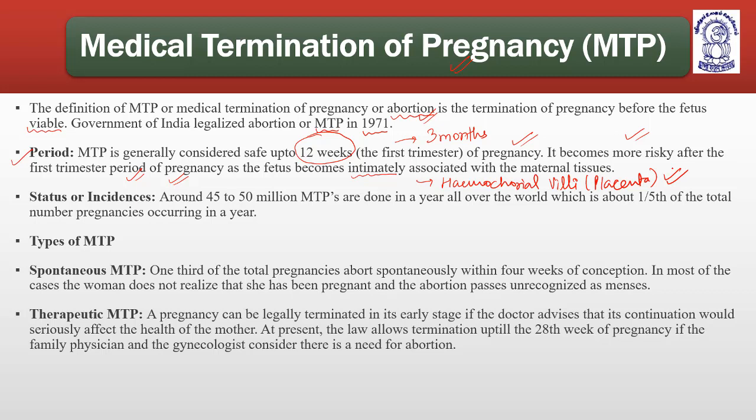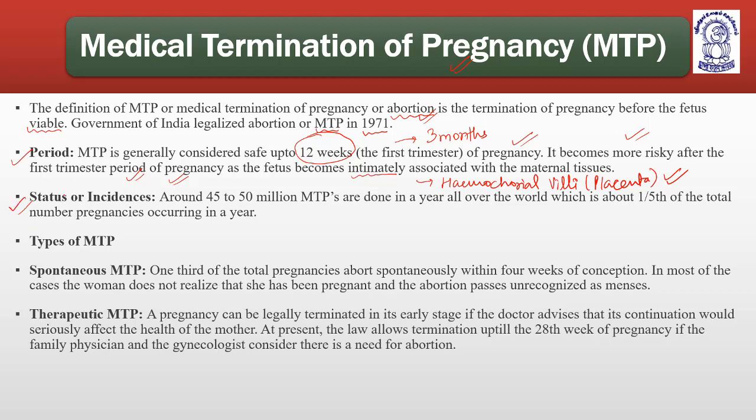So MTP is generally considered safe within 12 weeks, the first trimester. It becomes more risky after that. The risk basically concerns maternal health. The fetus is to be aborted anyhow; we are not trying to save the life of the fetus in case of MTP. But the female will have a huge amount of blood loss and injury, and it will take a lot of time to heal. That is why 12 weeks, the first trimester, is considered the safest period if a mother wants her baby to be aborted.